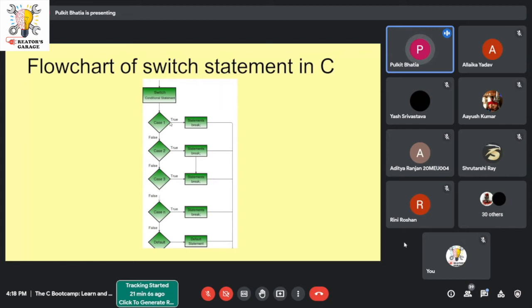If it returns true, the statements are executed. If there is a break statement, the program will end at that point. If not, then all the statements will be executed. If the value comes out to be false, case 2 will be executed in a similar manner, and so on for case 3 and case n. After that, the default case will be executed.